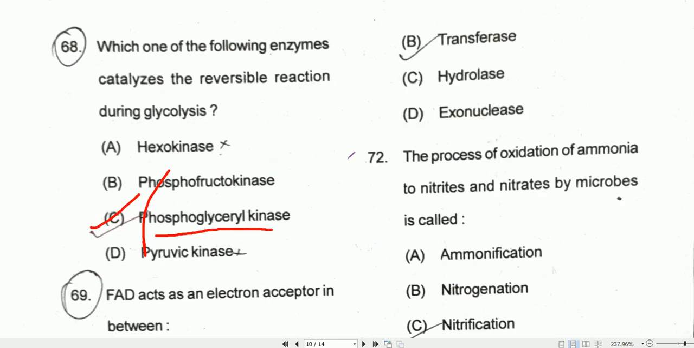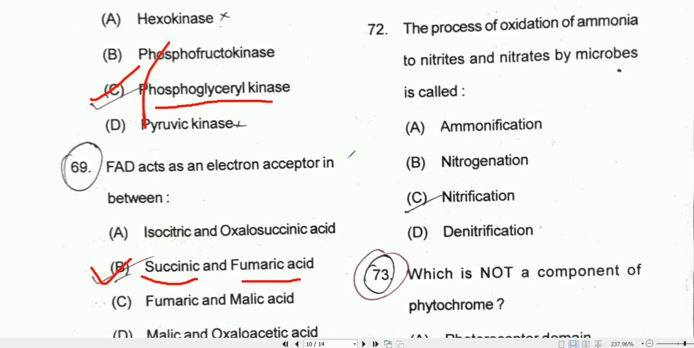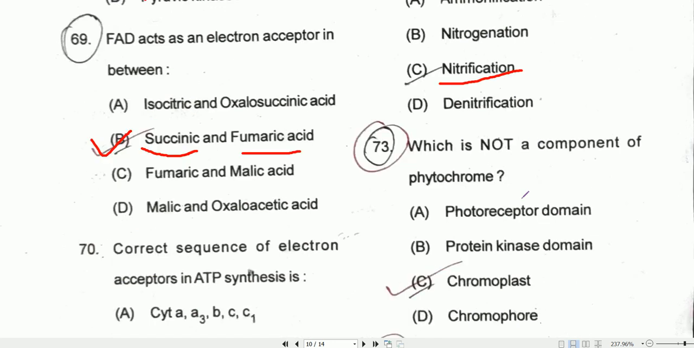Coming to question number 72. The process of oxidation of ammonia to nitrites and nitrates by microbes is called nitrification. Option C will be the correct one.